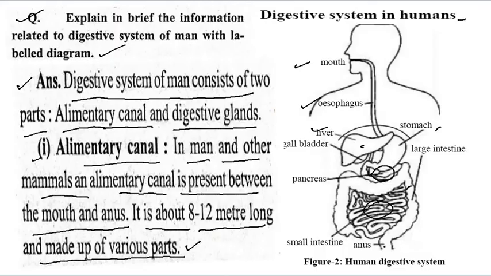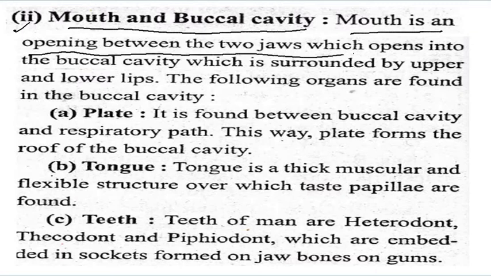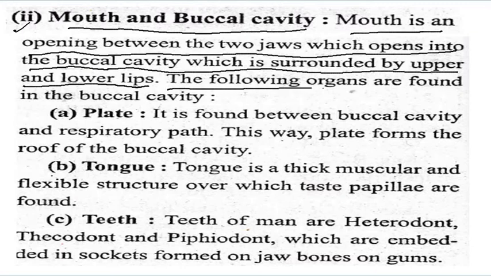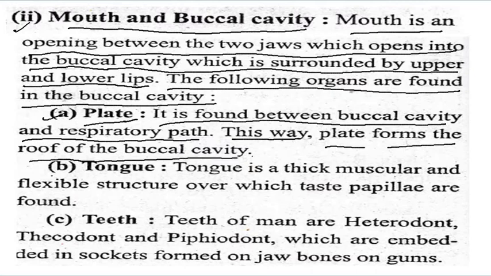So let's start the next one. The first part is the mouth and the buccal cavity. Mouth is an opening between the two jaws which opens into the buccal cavity, which is surrounded by upper and lower lips. The following organs are found in the buccal cavity. First is the palate. It is found between the buccal cavity and the respiratory path. In this way, the palate forms the roof of the buccal cavity.